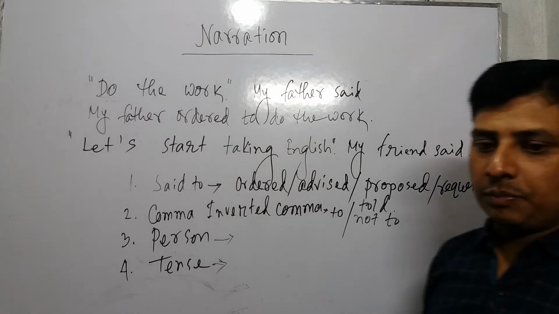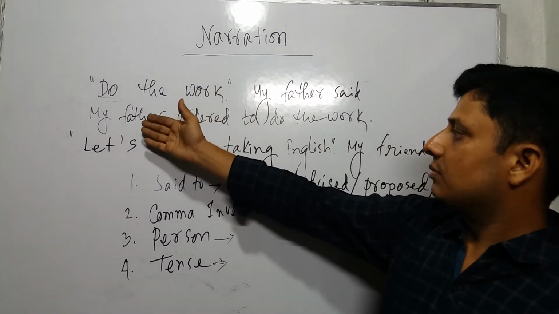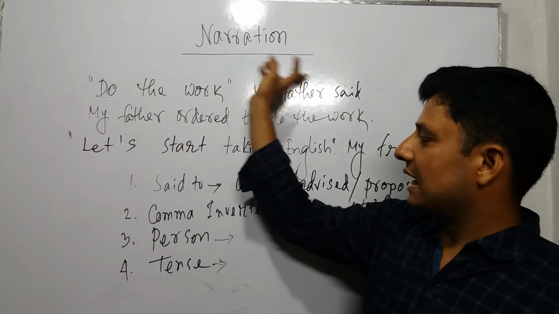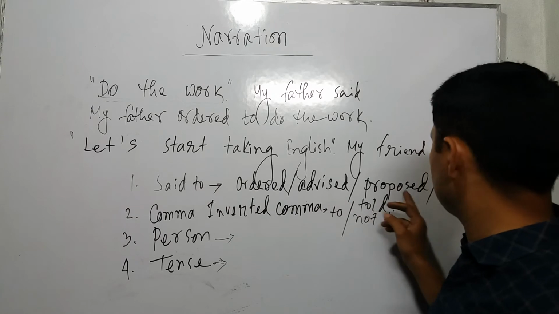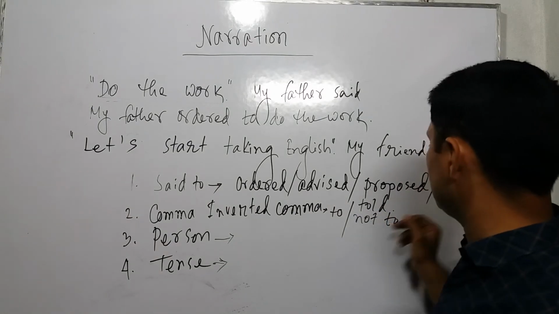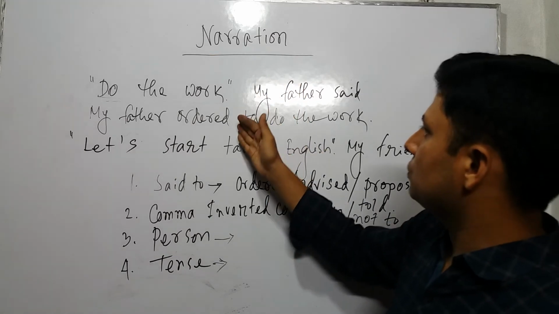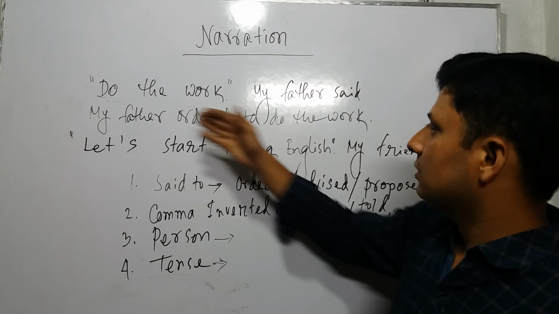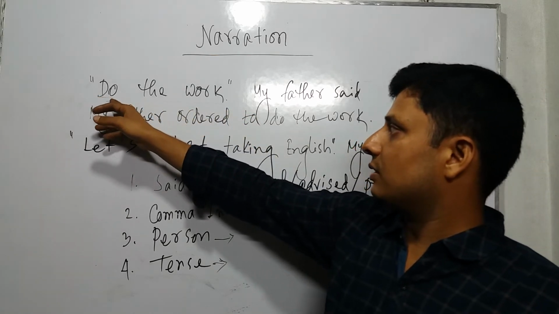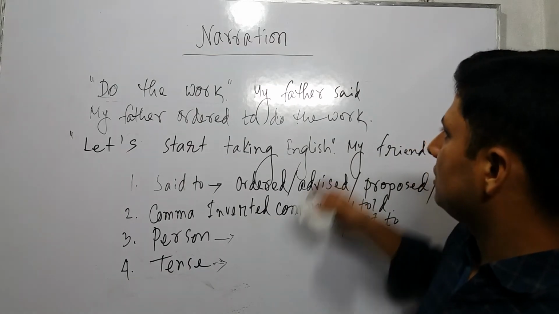So in an imperative sentence, you just change my father. After realizing the sentence, you can use ordered, advised, proposed, suggested, requested, or told. Then instead of comma, inverted comma, we use to, and start the verb and the rest of the sentence. This way we can change imperative sentences.